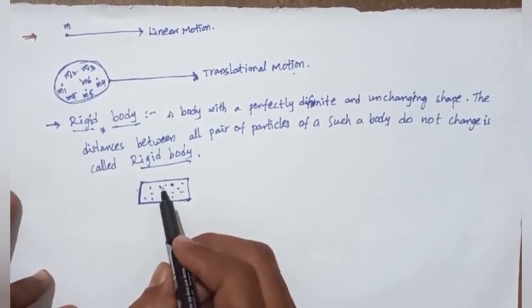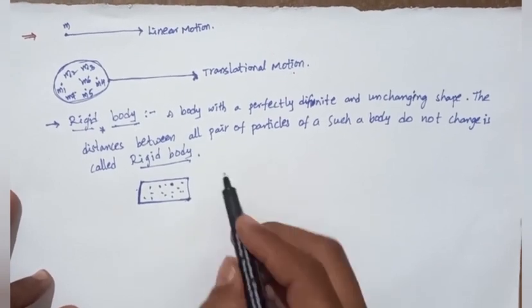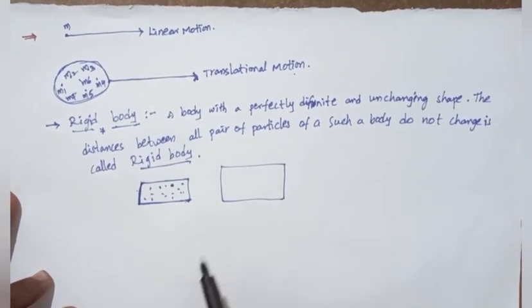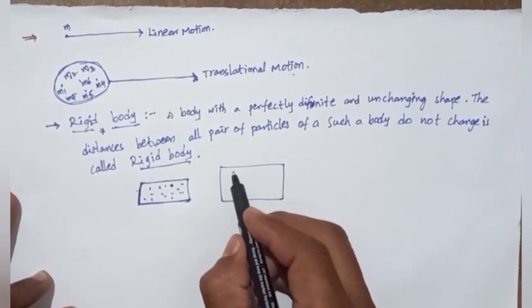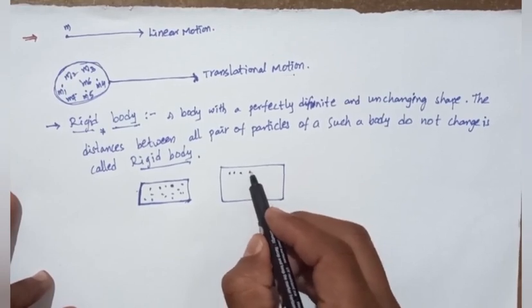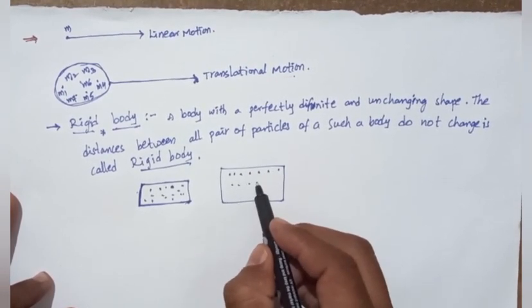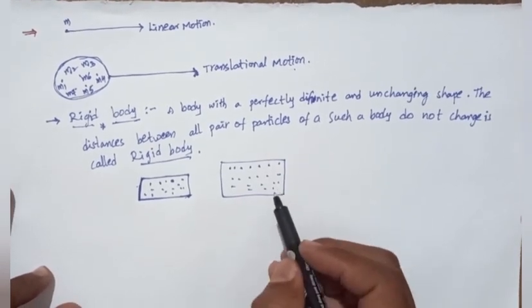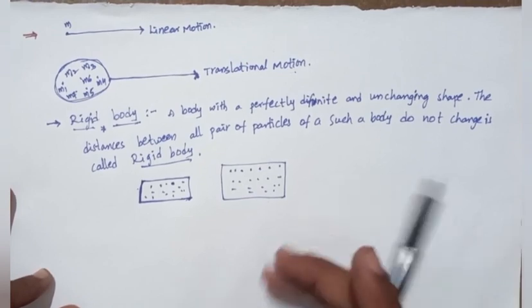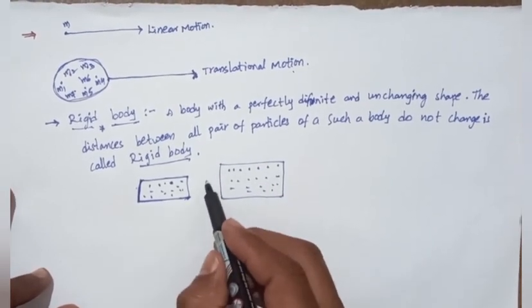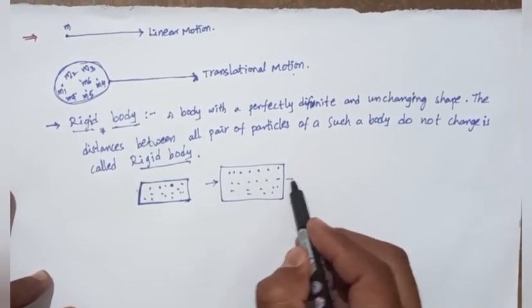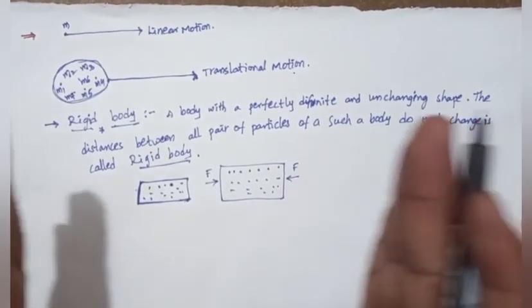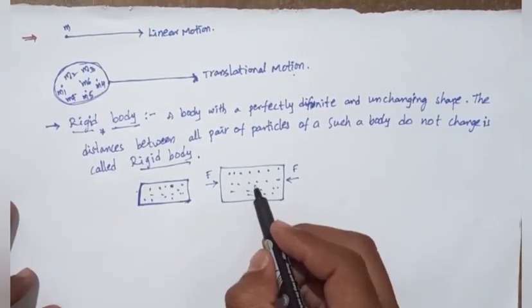For example, a sponge is taken. So this is a sponge. When the sponge is taken, the system of particles here has a definite rectangular shape. When the force is applied, the same force is applied, what happens?